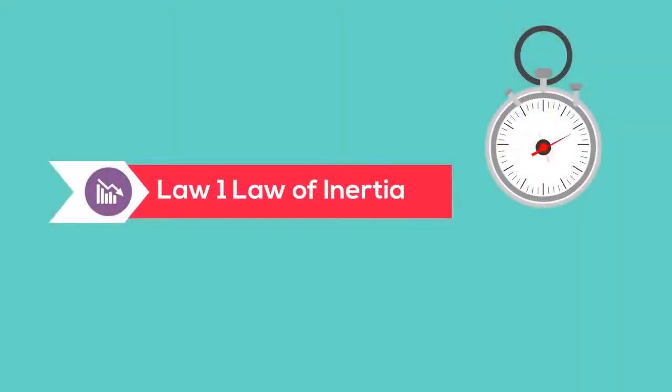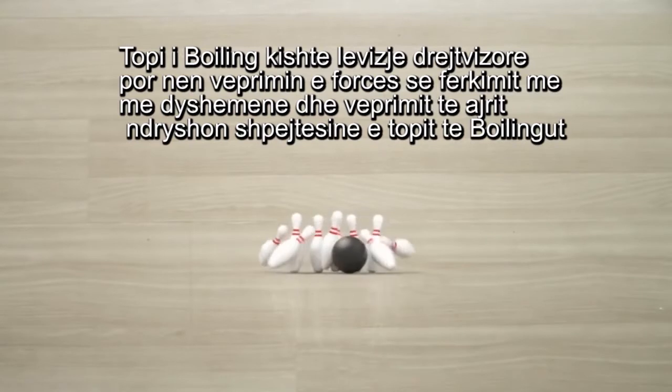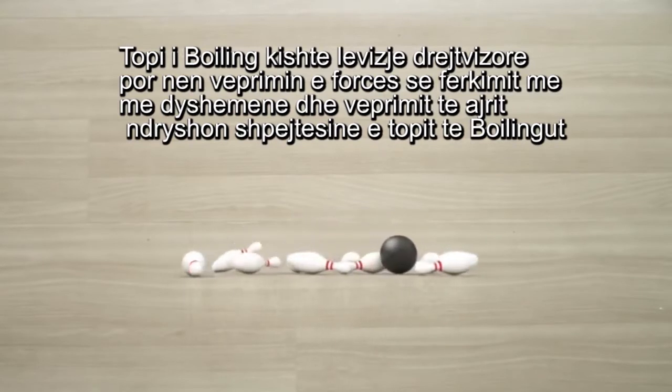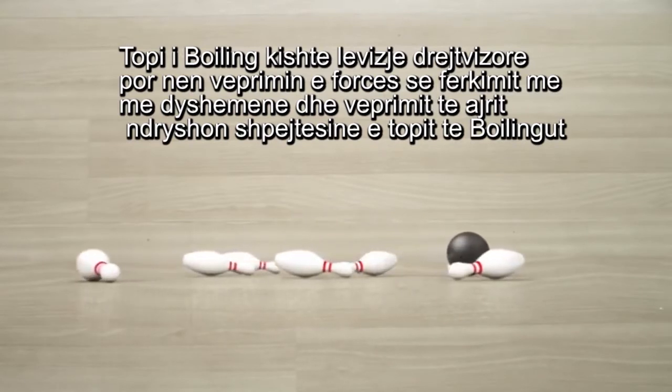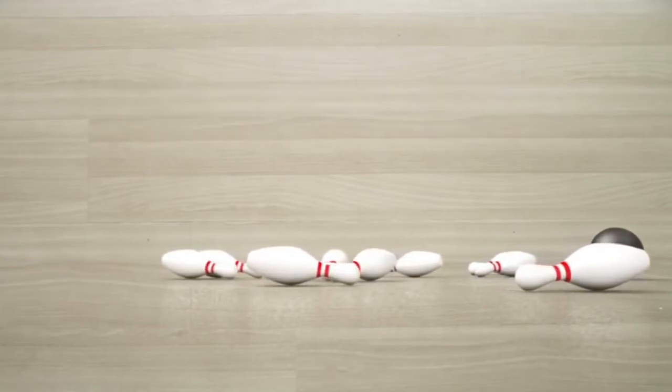Law 1, or the law of inertia, states that matter wants to resist any change in motion. The speed or velocity of a motion will not change unless an outside force acts upon it. For example, this bowling ball would travel in a straight line forever, but the friction of the floor and the air, plus striking the pins, change the velocity of the bowling ball.